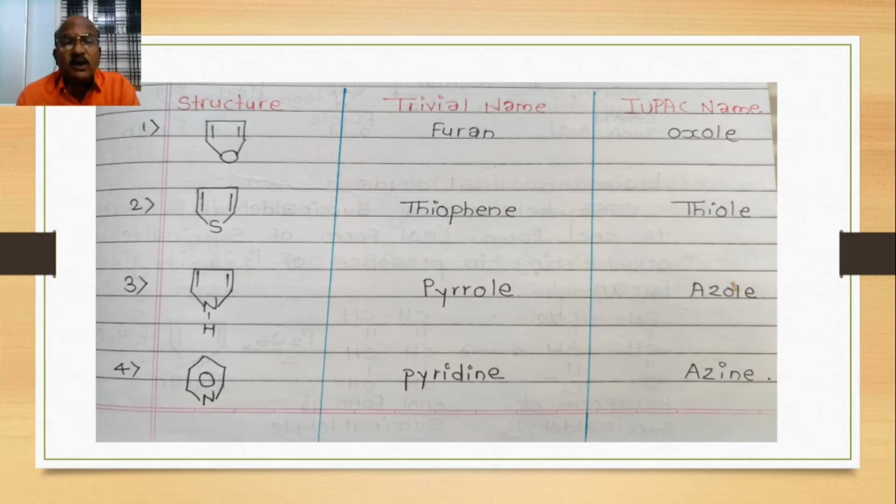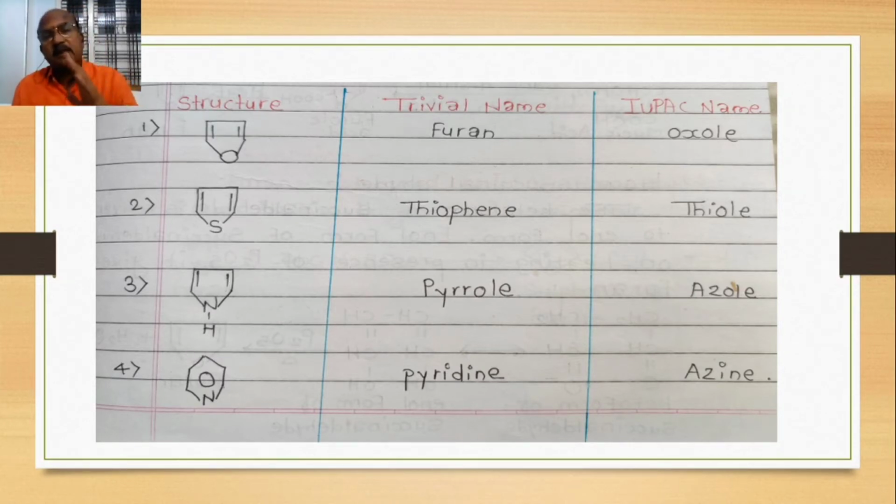When we are given this structure, keep their trivial name and IUPAC name in mind. When in the 5-member heterocyclic compound oxygen is the heteroatom, the trivial name is furan and the IUPAC name is oxazole. IUPAC means International Union of Pure and Applied Chemistry. Second one is a 5-member heterocyclic compound with sulfur as the heteroatom.